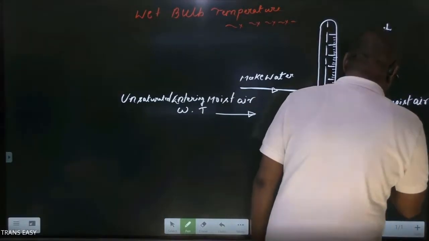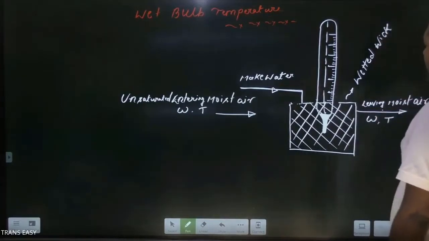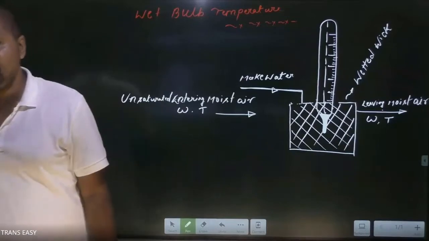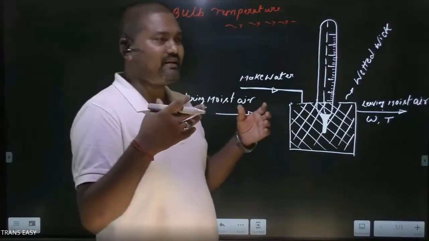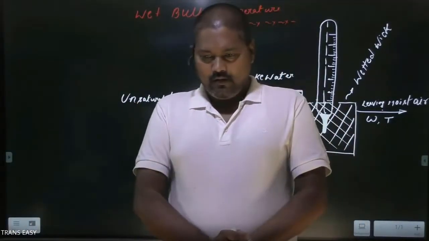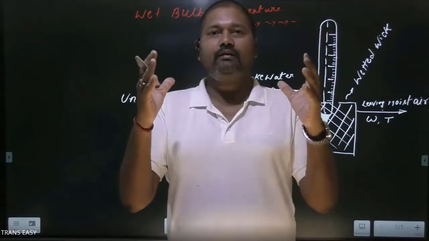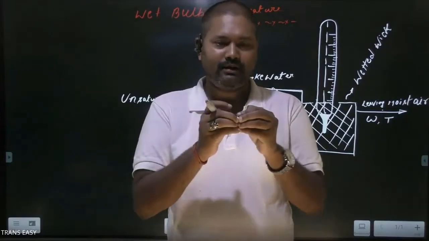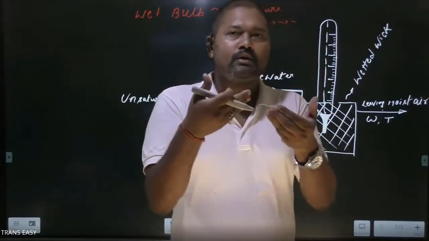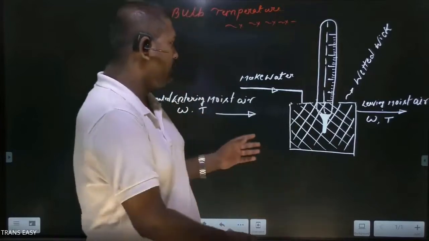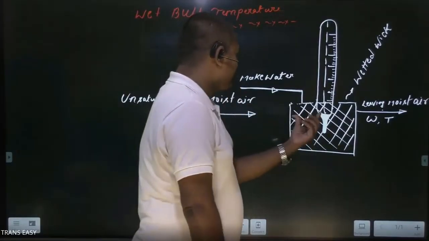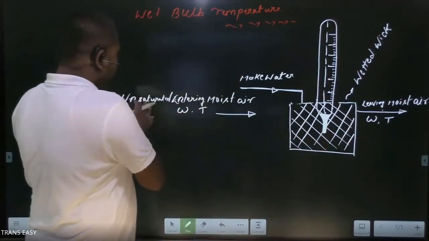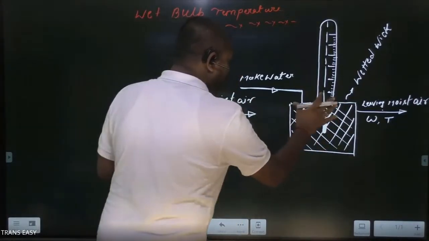But in the case of the adiabatic saturator, we provided a spray. A spray acts like a system which has a larger area of contact with entering air. In this way, air becomes saturated. But here, water is trapped inside the wetted cloth or wick, and this unsaturated moist air flows over the wetted cloth.